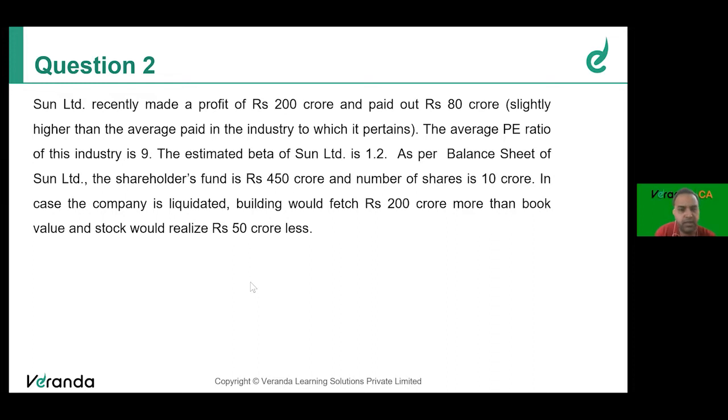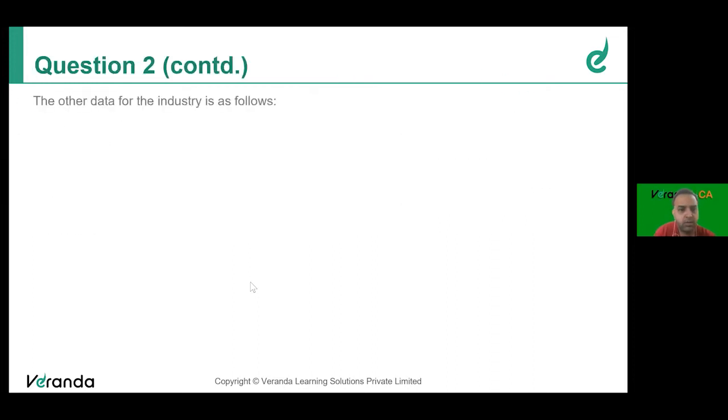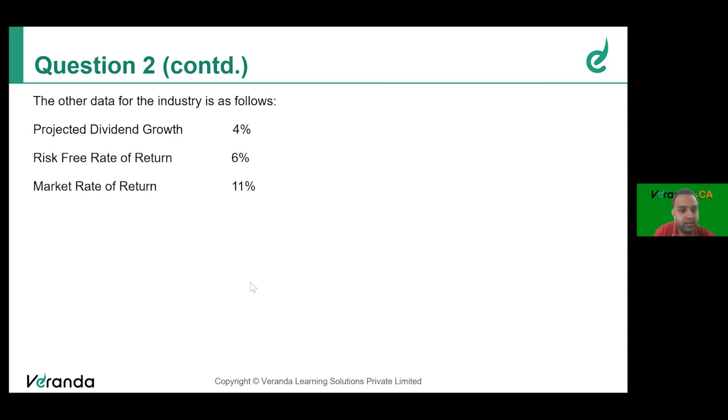Some various information is given. What is the question? Other data for the industry is as follows. Projected dividend growth is 4%. Risk-free return is 6%. Market return is 11%. Market return, what does it mean? Market return refers to the market rate of return.